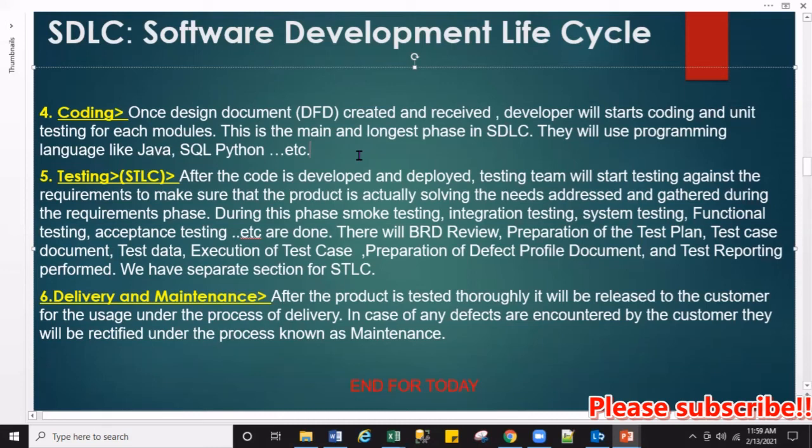All right. Number five, testing. Testing has its own life cycle, right? Here we are learning in a very summarized way, but in upcoming classes we are going to learn the whole process of testing. Just like the software development life cycle has a whole process, testing also has so many processes and so many steps.